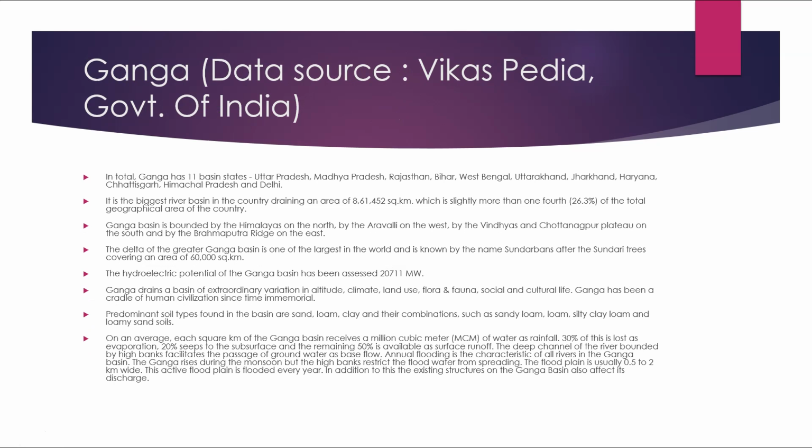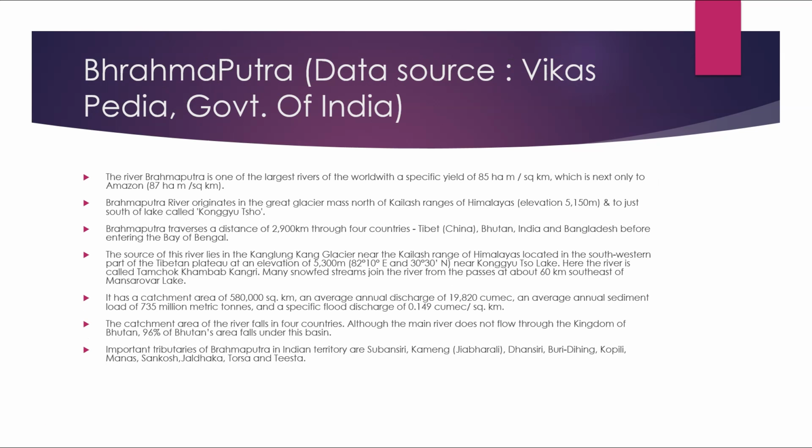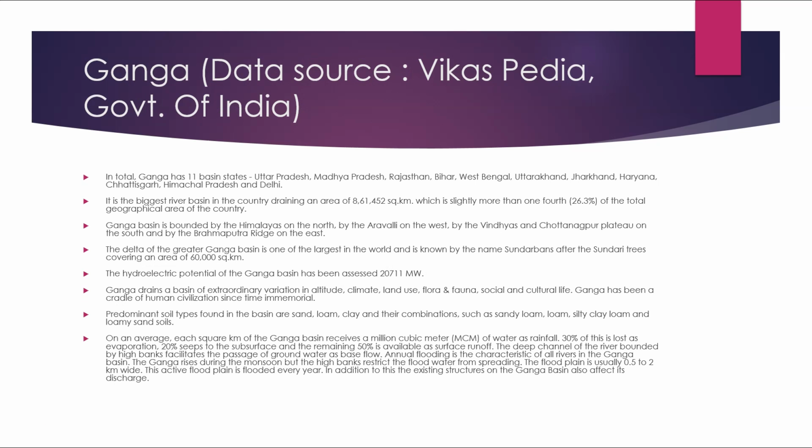Now let's talk about Ganga. In total, Ganga has 11 basin states: Uttar Pradesh, Madhya Pradesh, Rajasthan, Bihar, West Bengal, Uttarakhand, Jharkhand, Haryana, Chhattisgarh, Himachal Pradesh, and Delhi. It is the biggest river basin in the country, draining an area of about 8,61,452 square kilometers, which is slightly more than one-fourth, that is about 26.3% of the total geographical area of the country.